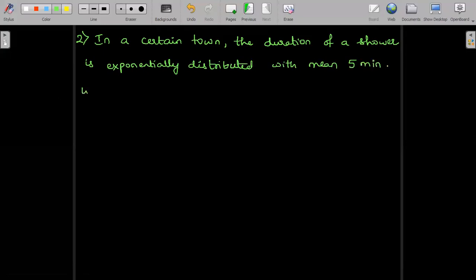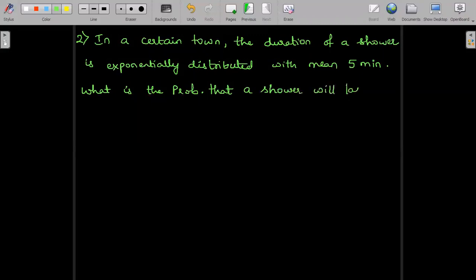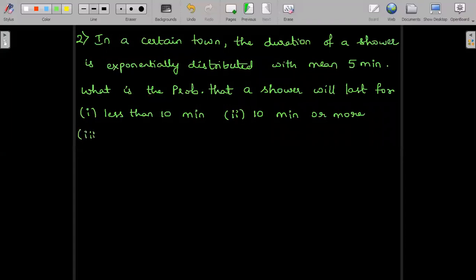What is the probability that a shower will last for, first condition, less than 10 minutes, second condition, 10 minutes or more, and the third condition, between 10 and 12 minutes.